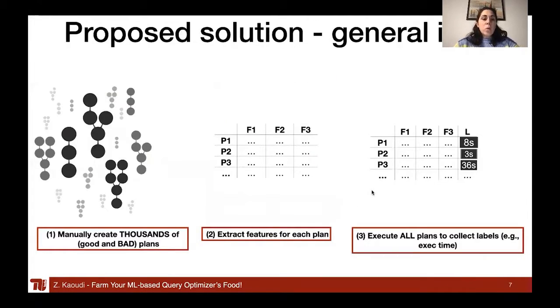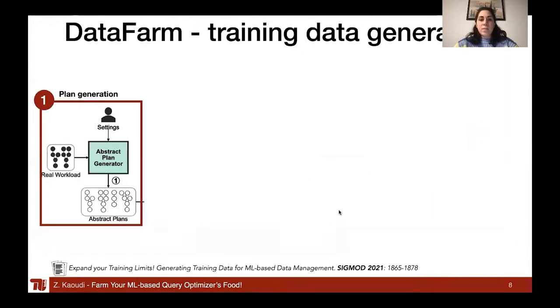So for that, what we propose is, instead of manually creating plans, we synthetically generate plans based on an initial small workload that the user has in mind. We extract similarly the features for each plan, and now instead of executing all the plans, we execute just a small sample of them and forecast the rest.